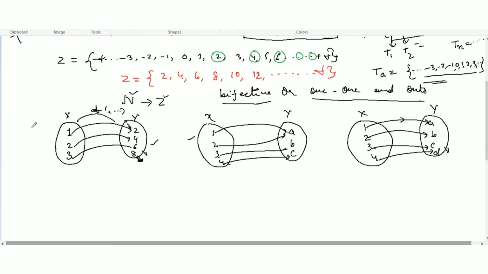So this first one is 1-1, but not onto, because one element is left over, so this is a 1-1 into function.